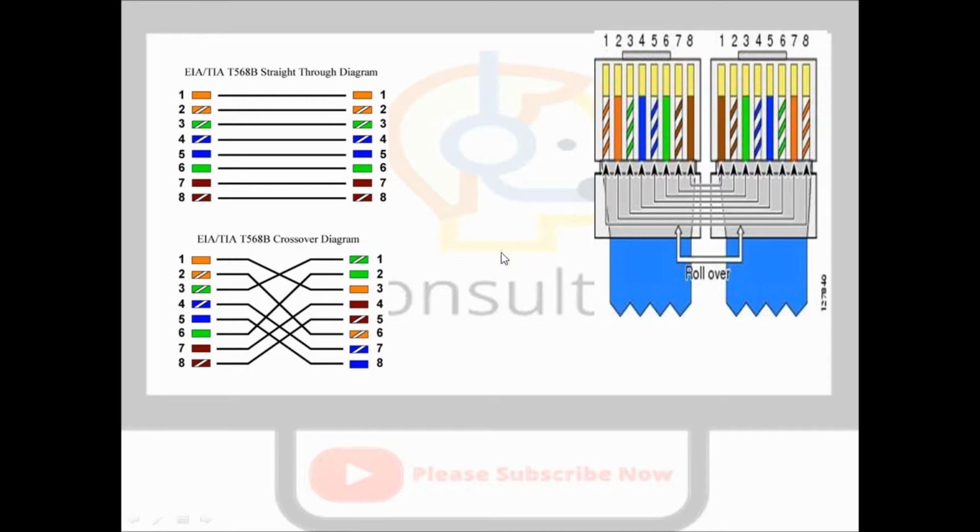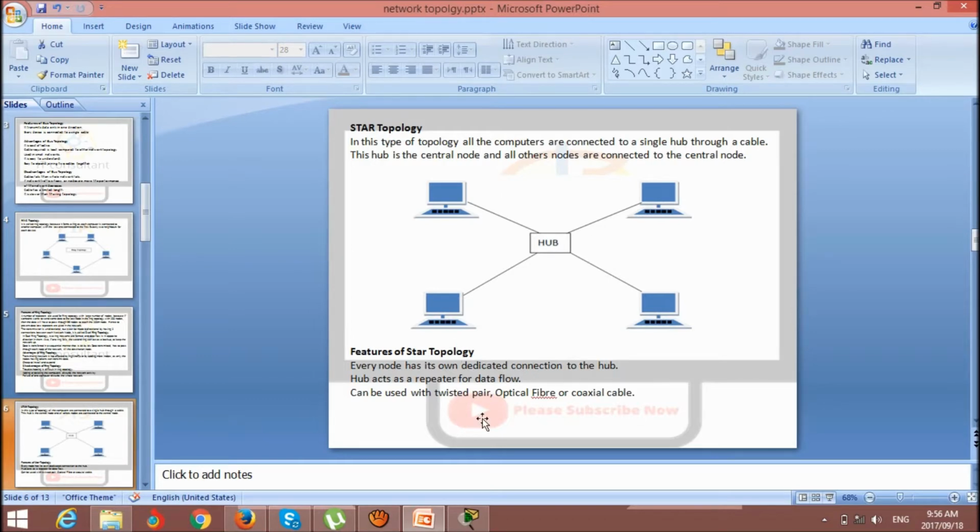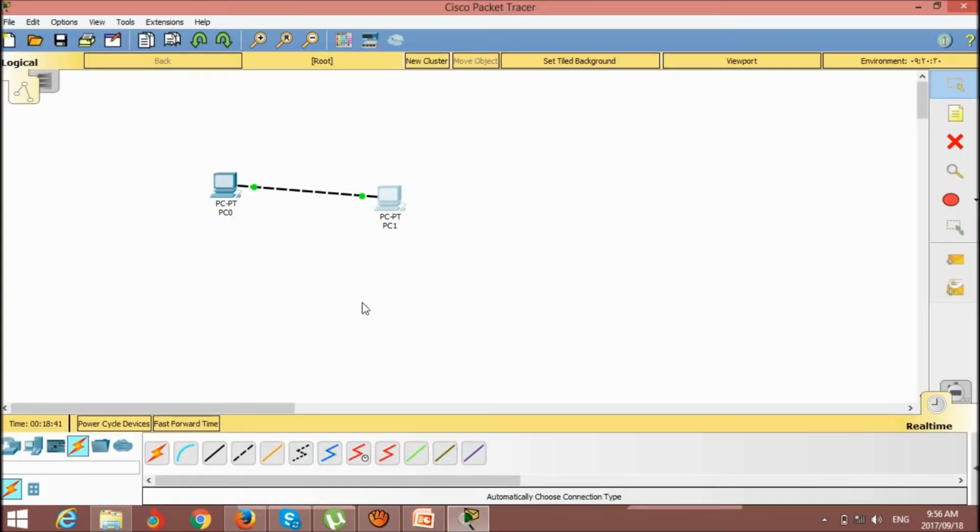Let's come to Packet Tracer. Before, I told you that communication from one computer to another computer is a network, and if we use more computers, we use more wires. Here I use a cross-through cable, never a console cable.